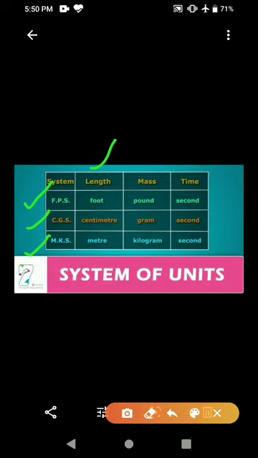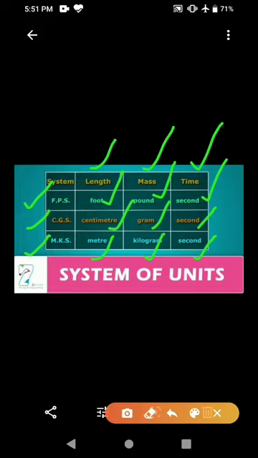MKS means unit of length is meter, unit of mass kilogram, unit of time second. In FPS system, unit of length foot, unit of mass pound, unit of time second. In CGS system, unit of length centimeter, unit of mass gram, and unit of time second. So this is about system of units.